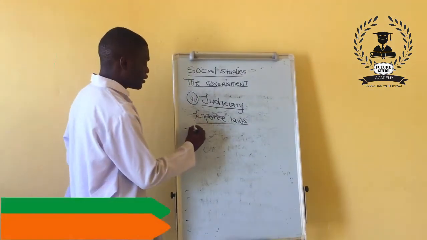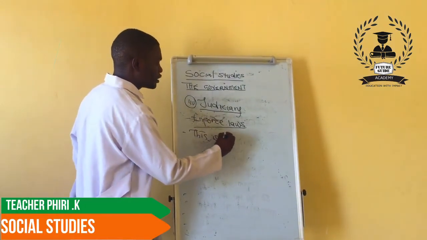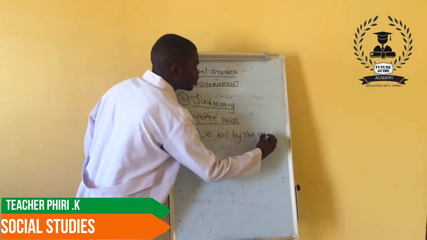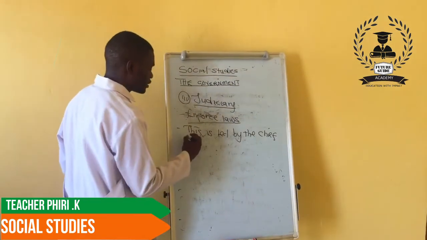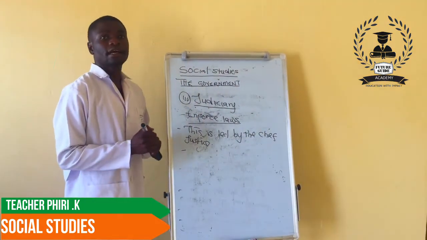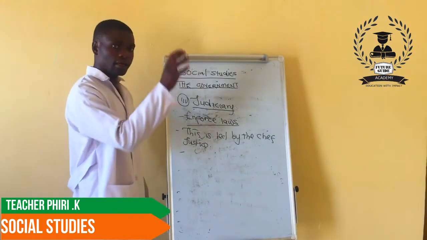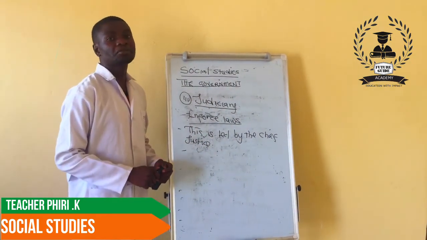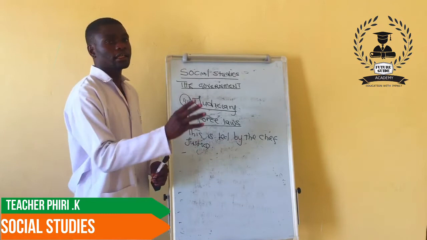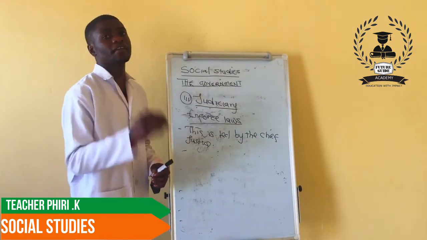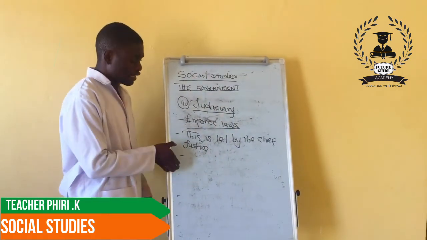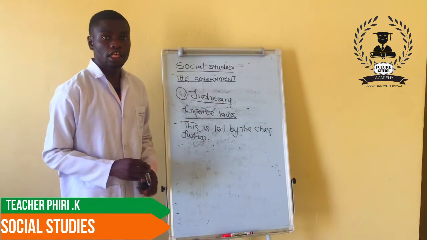So we are saying this is led by the Chief Justice. Now, to ensure that laws are carried out, the judiciary has got their own way on how they handle issues. Those people that break laws are taken to different courts. There are a number of courts which handle a number of cases in Zambia, starting with the local court up to the Supreme Court, as we are going to check in the next topic.